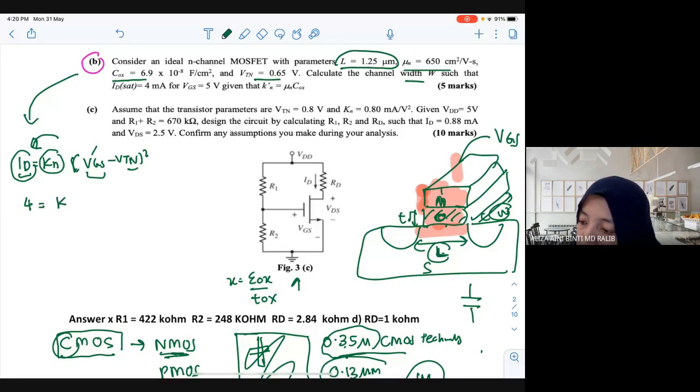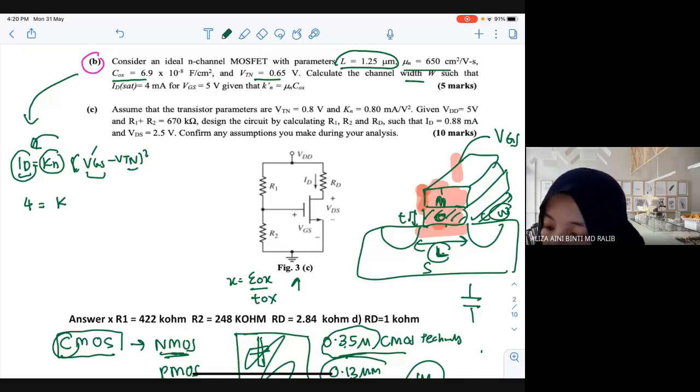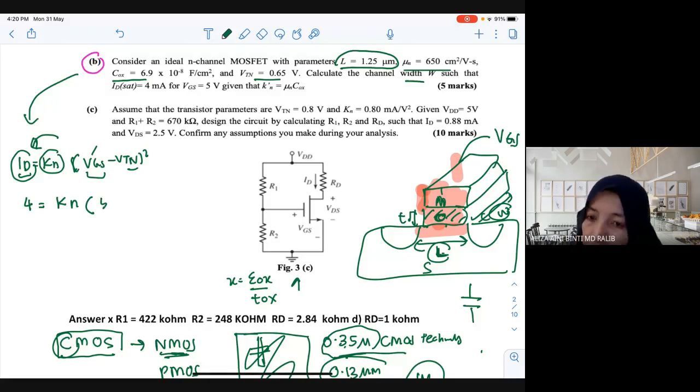Okay, so now the question gives ID. Is KN given? No. VGS, how much is the VGS, class? 5. Okay. VTN is 0.65. So, can you calculate KN first?